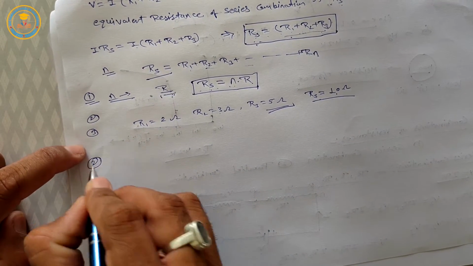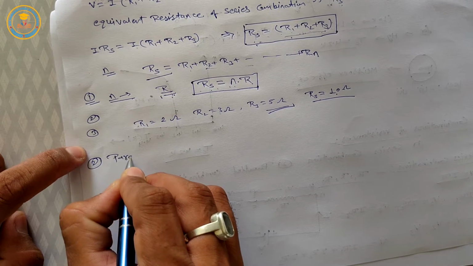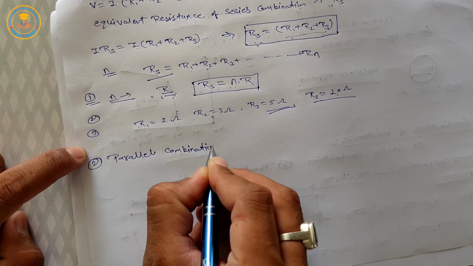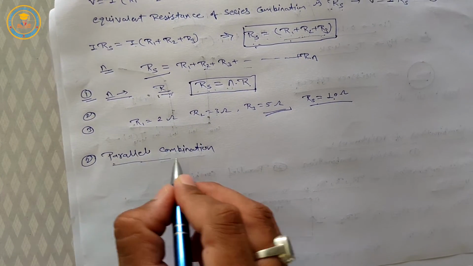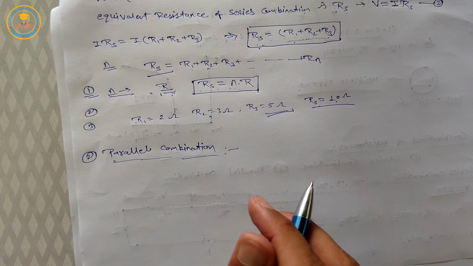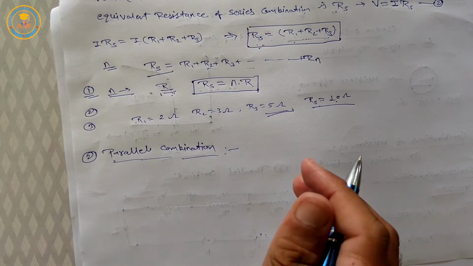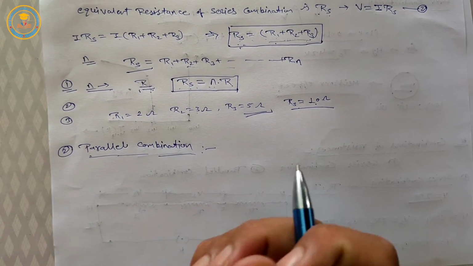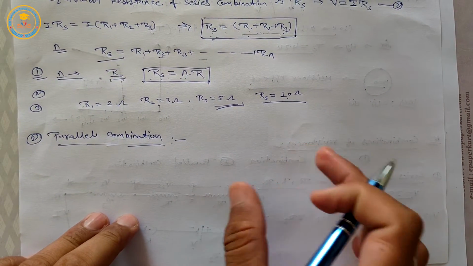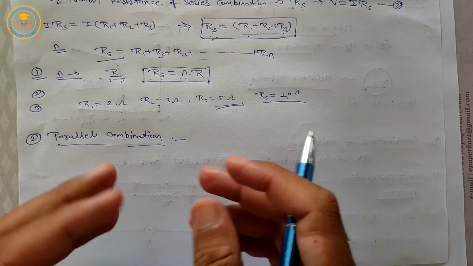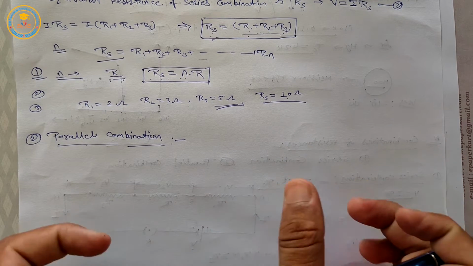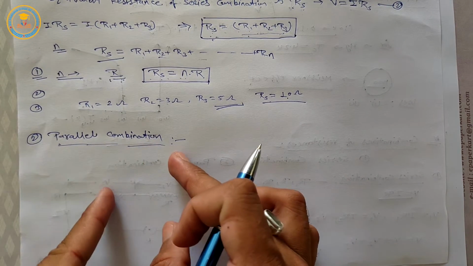Now our second combination is the parallel combination. Firstly, we define the parallel combination. Such a type of combination of two or more resistances, in which the first ends of all resistances are connected to a point and the second ends of all resistances are connected to another point, is called a parallel combination.